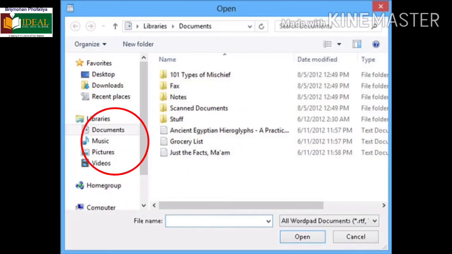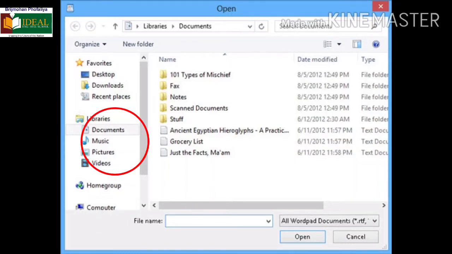Next is Music Library. It is used to store and organize music such as songs that you pick from an audio CD or that you downloaded from the internet. By default, all music files that you save, move or copy are stored in the My Music folder in the Music Library. It means all songs you will get in this Music Library. Videos Library is used to store and organize videos such as clips from your digital camera or a camcorder, or video files that you downloaded from the internet.